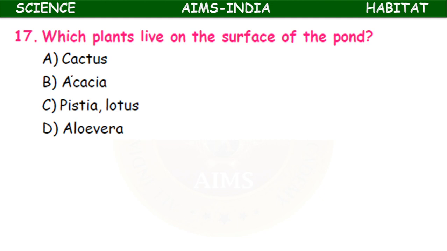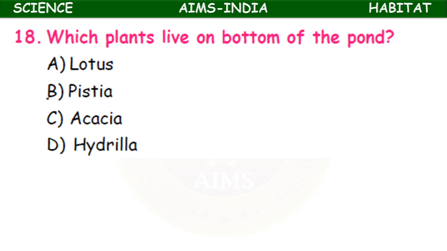Which plants live on the surface of the pond? Cactus, acacia, pistia, lotus, aloe vera. It is pistia and lotus, floating plants, that live on the surface.